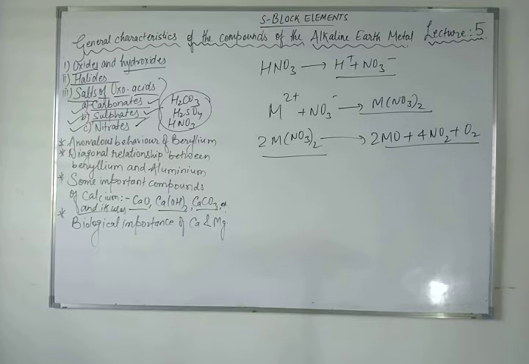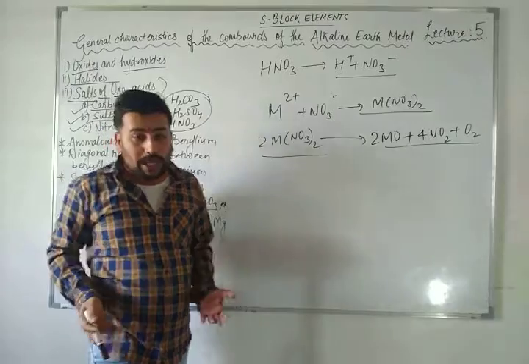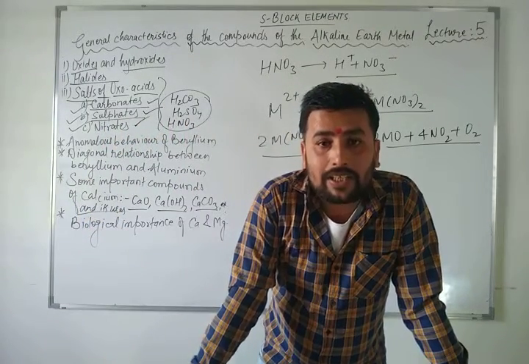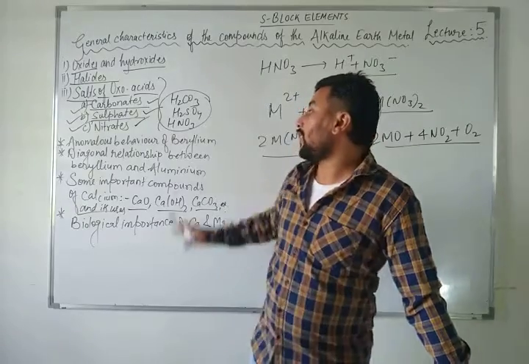Especially in this type of topic, what will be asked is which of the compounds are more soluble, which show more lattice enthalpy, which show less lattice enthalpy or less hydration enthalpies. I hope all of you have understood about these nitrates.